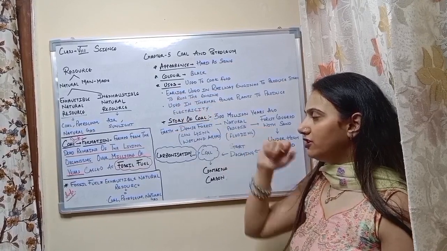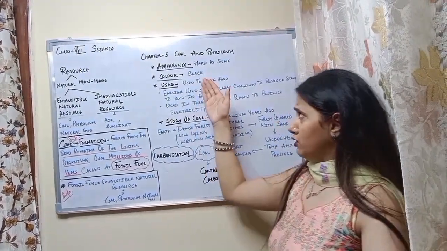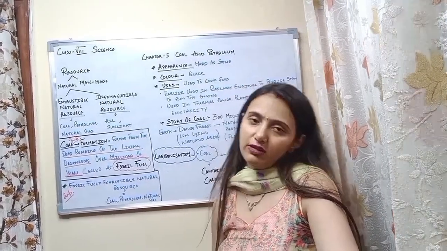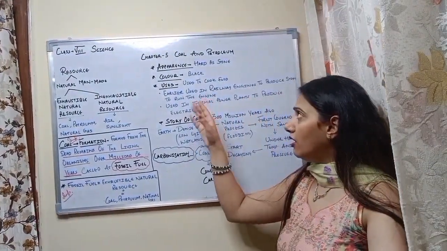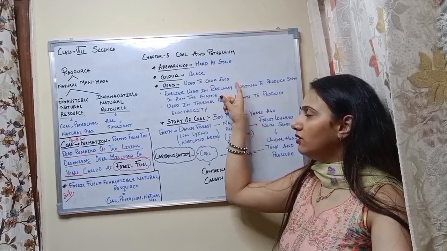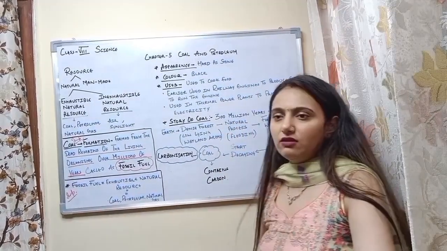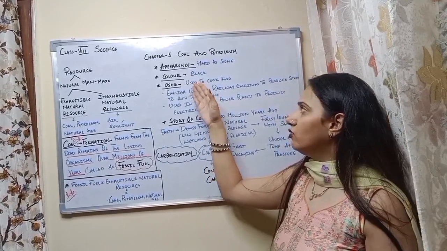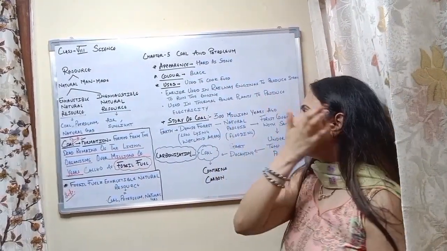Now, if we talk about its uses, it is used to cook food. Nowadays we have LPG cylinders and LPG gas pipelines, but earlier coal was used to cook food. You have seen women in rural areas using it in the kitchen to cook food.